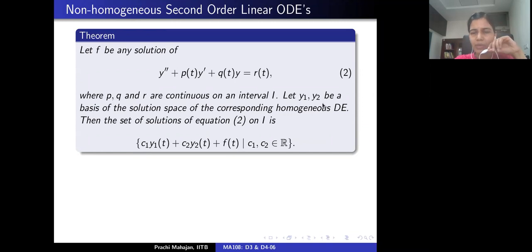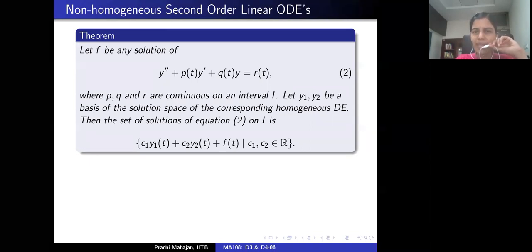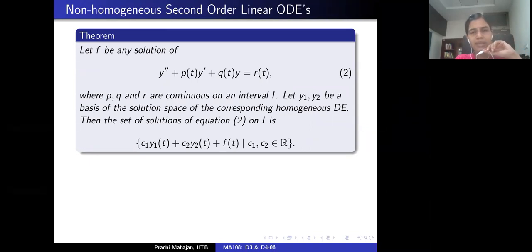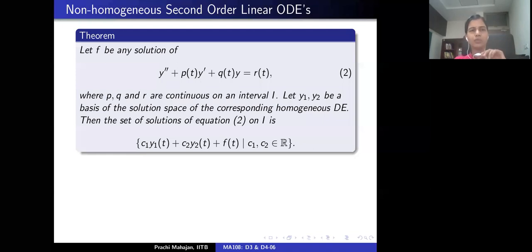So y1, y2 are linearly independent solutions of the homogeneous differential equation, and f is any particular solution of the non-homogeneous differential equation. Remember the very important condition here: p, q, r are continuous. If continuity breaks down, then this theorem may not hold true. But let's fix the proof of this theorem first before we do other things.